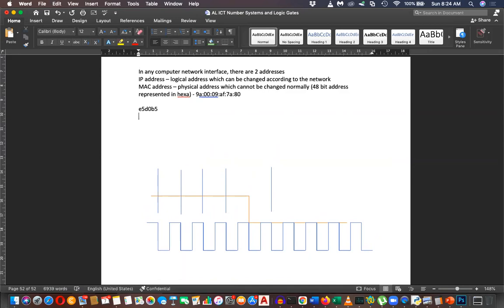This is hexadecimal. How to write hexadecimal in binary? Can anyone tell this in binary?